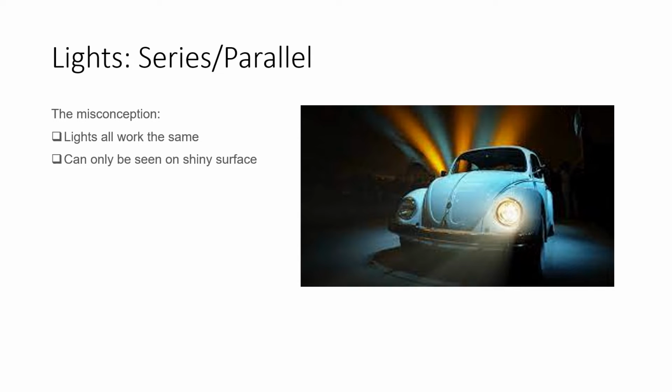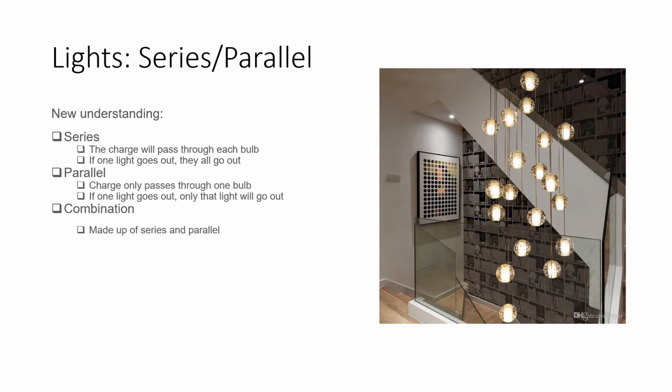Series and parallel lights. The misconceptions we had for this were that lights all work the same and can only be seen on shining surfaces. The new understanding that we have for series and parallel lights are, for series, the charge will pass through each bulb, and if one light goes out, they all go out. Parallel, charge only passes through one bulb. If one bulb goes out, only that bulb will go out. And combination is made up of a series and a parallel.